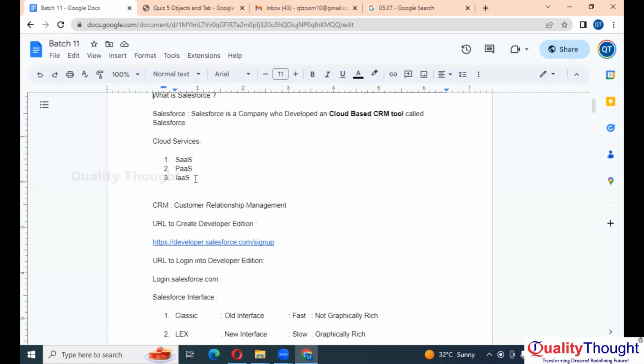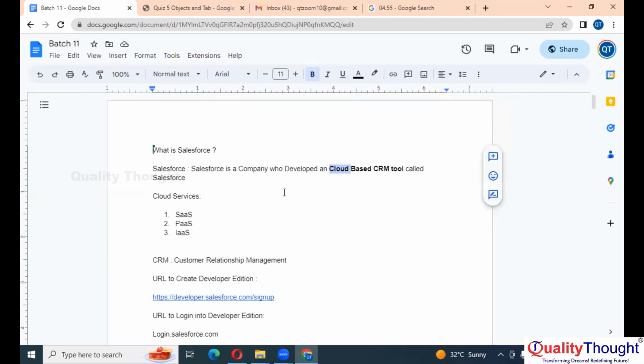Similarly, here also we have storage in a random location, which is not on your system. That's why we call it a cloud. It provides you a software and it provides you data storage as well. That's why we call it a cloud-based technology.